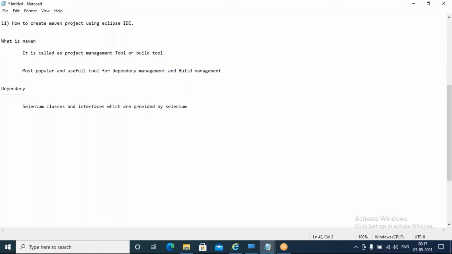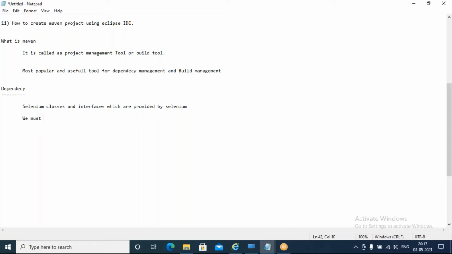To automate that particular web page or website, you are going to make use of Selenium, so you want to use the classes and interfaces inside Selenium. Then you need to add that Selenium dependency to your project.